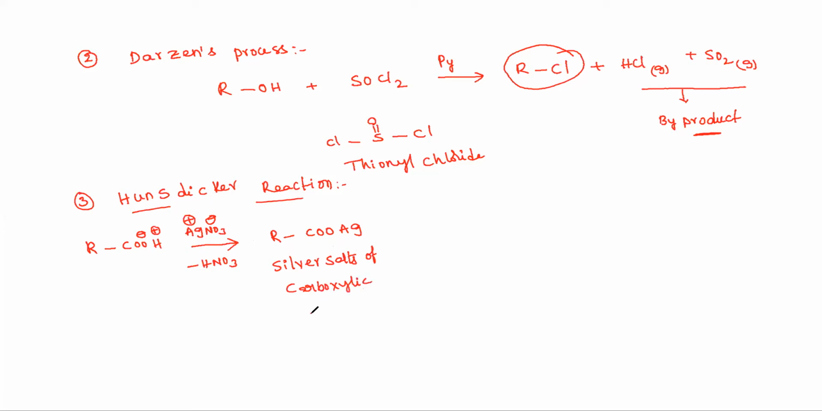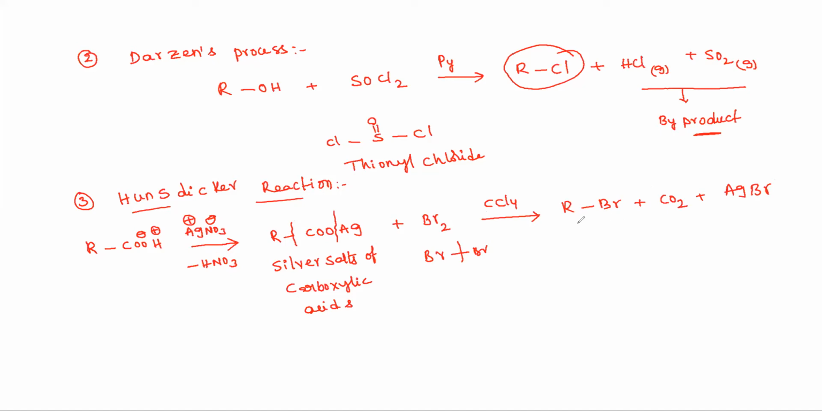Silver salts of carboxylic acids are treated with bromine in the presence of carbon tetrachloride solvent. This reaction takes place by a free radical mechanism. The silver salt of the carboxylic acid decomposes, and bromine breaks down to give Br-Br bond cleavage. The products are RBr, alkyl bromide, plus carbon dioxide and silver bromide, AgBr.